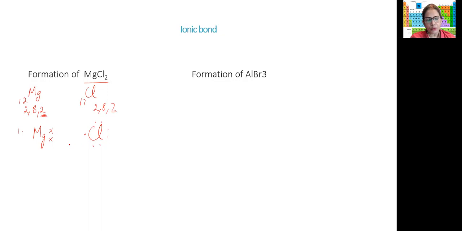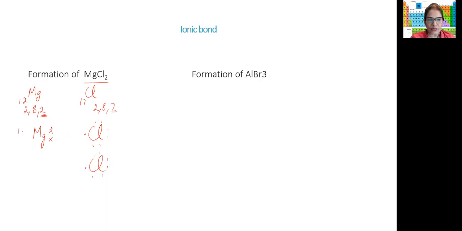Okay. Now you will be wondering, if magnesium has to give these 2, then chlorine will have 9 electrons. So how is this compound going to be formed? You will be wondering, right? But what you do is, magnesium is giving 1 electron each to 2 chlorine atoms, 2 chlorines. So take one more chlorine, 1, 2, 3, 4, 5, 6, and 7.